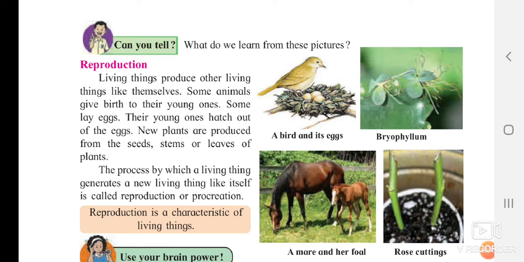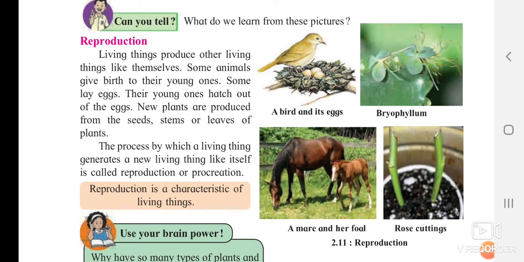Reproduction. What is reproduction? If you have observed, we are looking like our parents, which means some of the characteristics which are there in our parents are inherited within us also. If you see the young one of a dog or a cat, it is similarly looking like them. There might be a difference in the color, but the structure, the way they walk, the way they eat, everything is the same as their elder one. So what actually is this reproduction?